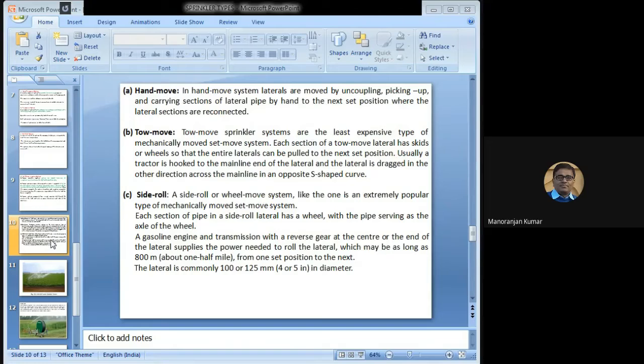A gasoline engine and transmission with a reverse gear at the center or the end of the lateral supply the power needed to roll the laterals, which may be as long as 800 meters, from one set position to the next set position. In this case, the lateral is commonly 100 or 125 mm in diameter, 4 to 5 inch. So this is the side roll system.